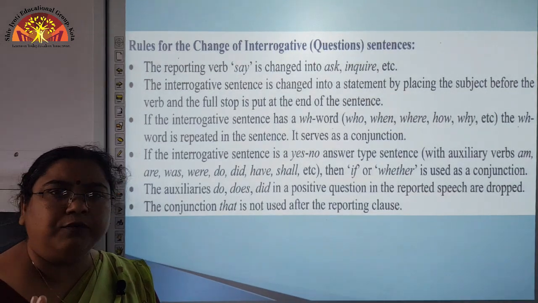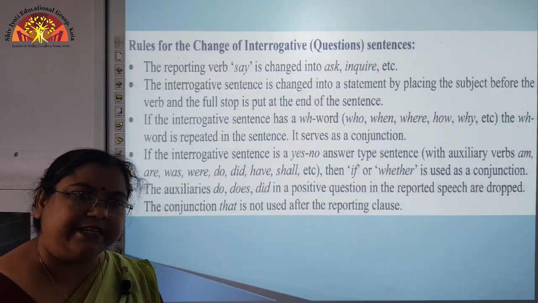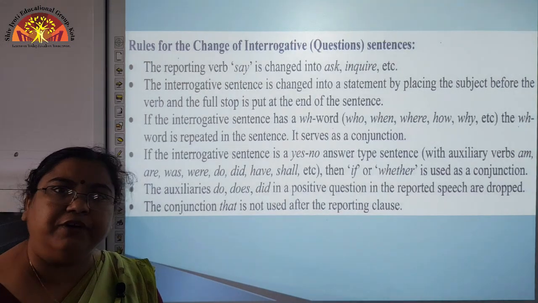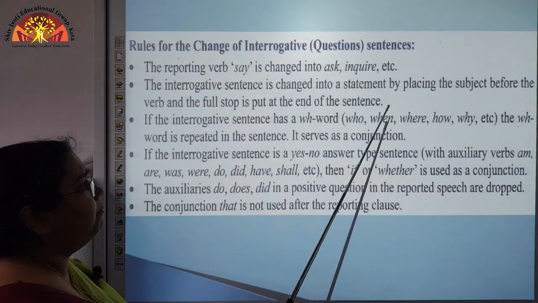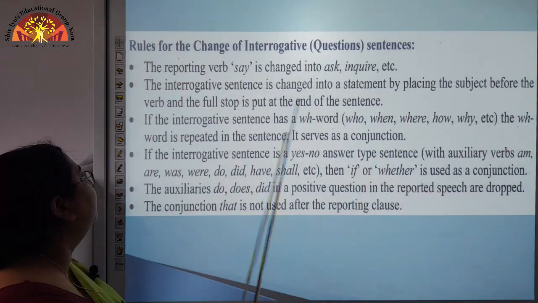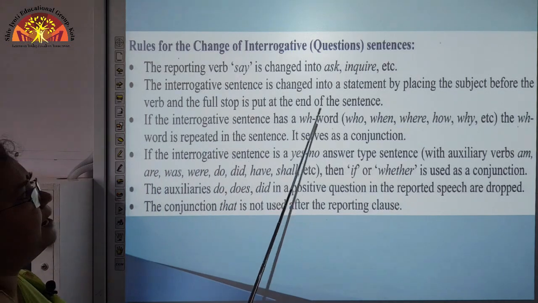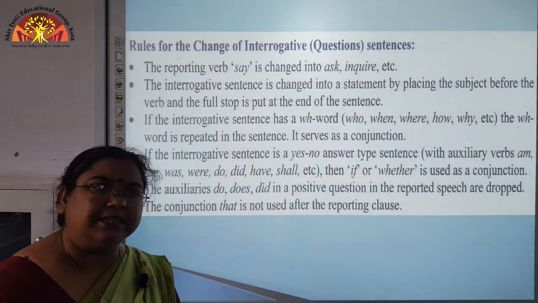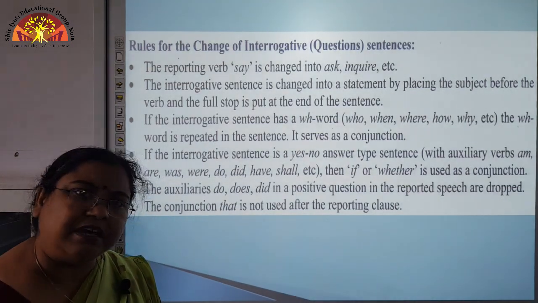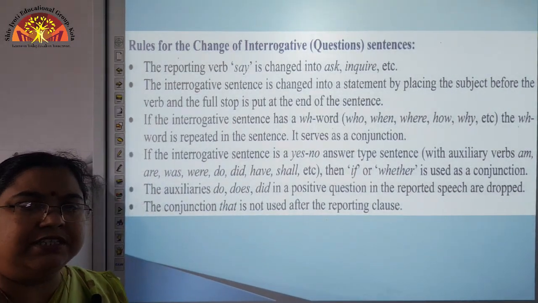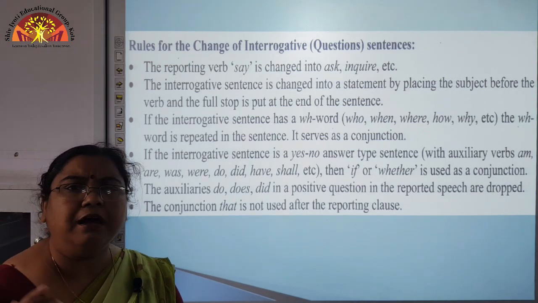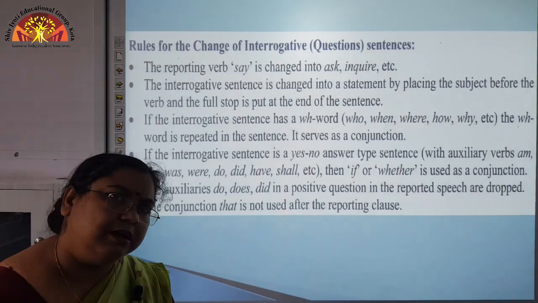The interrogative sentence is changed into a statement by placing the subject before the verb, and the full stop is put at the end of the sentence. We change the position of the subject and towards the end of the sentence we place a full stop.